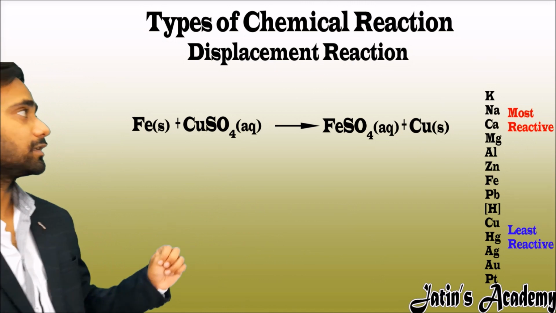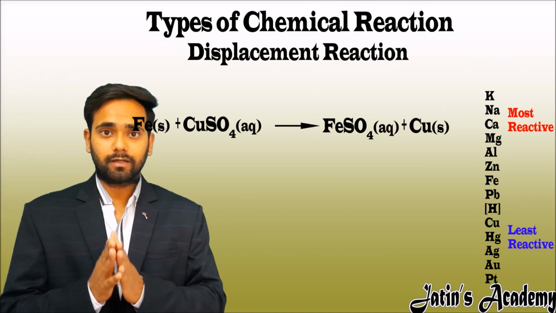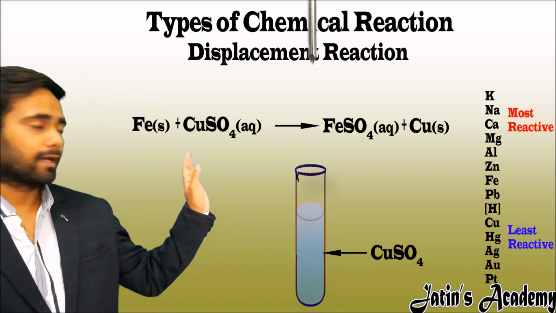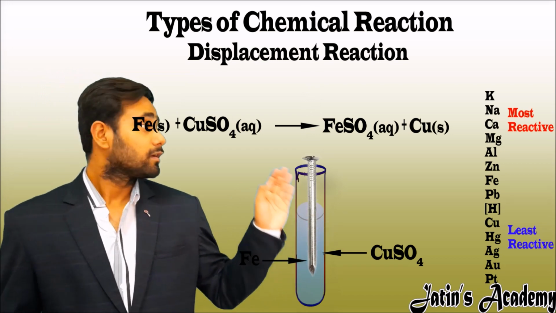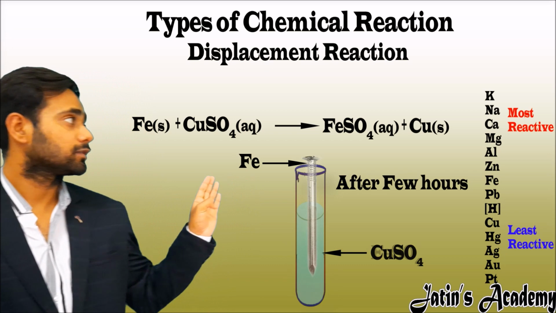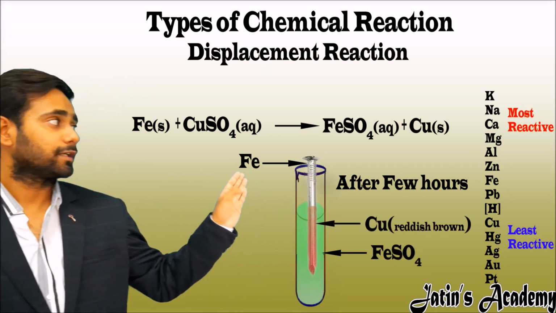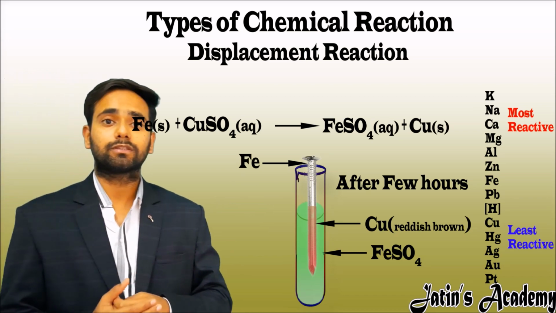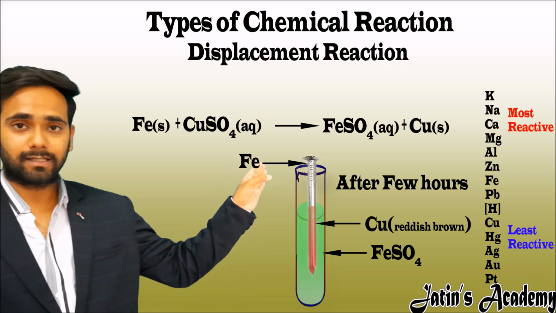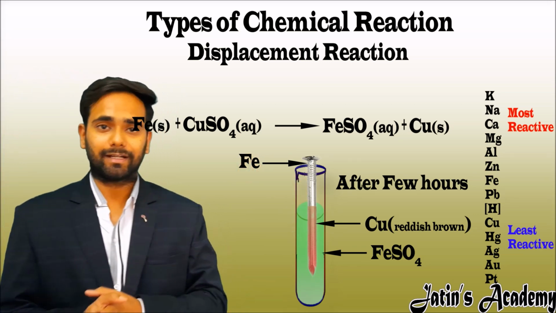This reaction is done in such a way that we take copper sulfate in a glass beaker, which is blue in color, and put in an iron nail which is shiny. Now place this setup for a few hours. After a few hours you will see the blue color of copper sulfate fades. It means iron sulfate is formed, which is light green in color, and copper, which is displaced in this reaction, attaches to the iron nail, and the iron nail becomes reddish brown.